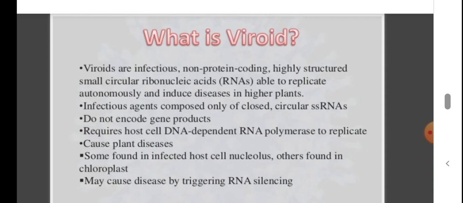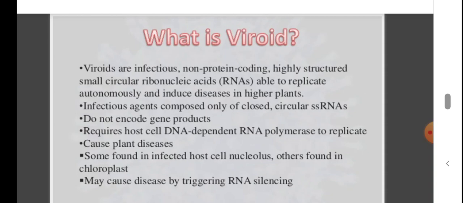Only then will they be able to replicate, and that's why they infect the host cell: to get access to the host's DNA-dependent RNA polymerase and start replicating, and it causes many plant diseases.